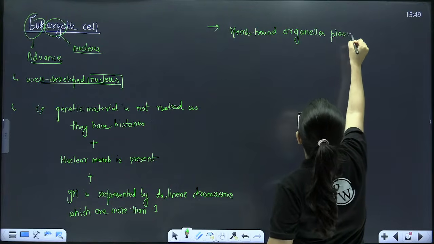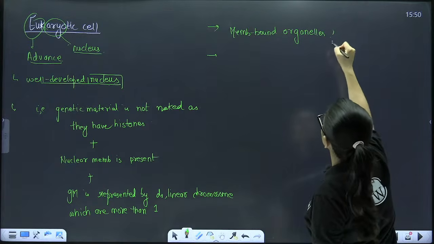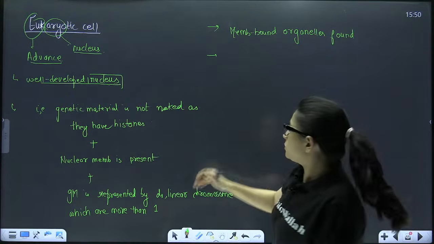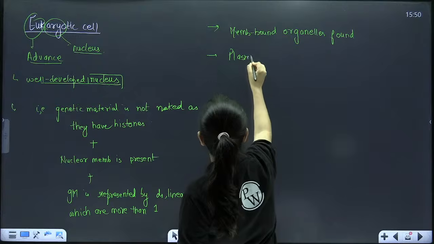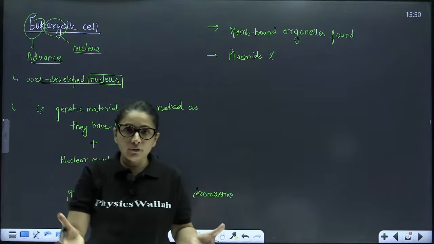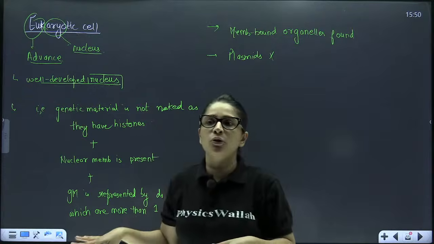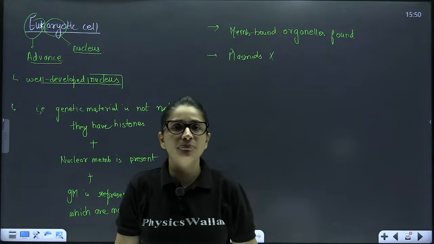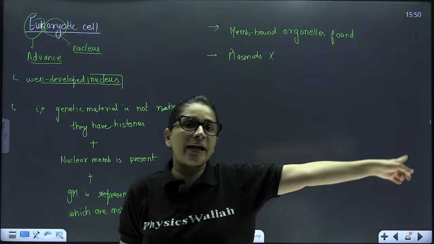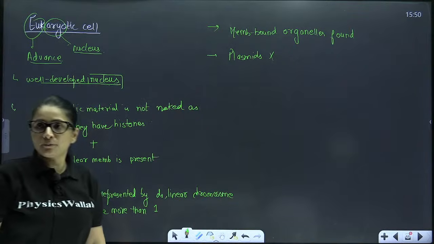Like you have seen in prokaryotes, plasmid was present, the extra genetic material found in bacteria. However, in eukaryotic cells, make sure there are no plasmids. Why? Because we don't need that extra genetic material. We already have so many chromosomes that the plasmid function will be done by our chromosomes themselves. In prokaryotes there is only one chromosome, so they might need that extra one. So prokaryotes have plasmids, but eukaryotic cells do not. I hope things are clear till here.